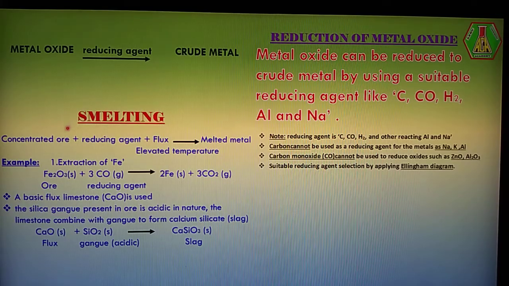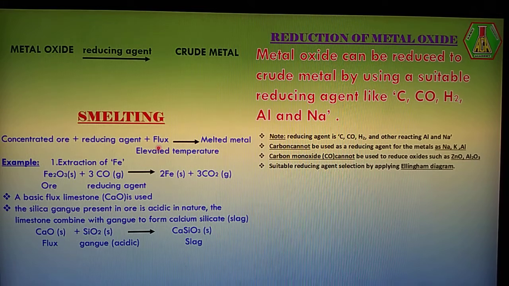Are you clear? Here one of the mixture components is flux. What is flux? Flux is a substance which is added into the extraction process. It decreases the melting point of the ore. Flux decreases the actual melting point of the ore. That's why we are adding flux. Without flux we would need a very high temperature.